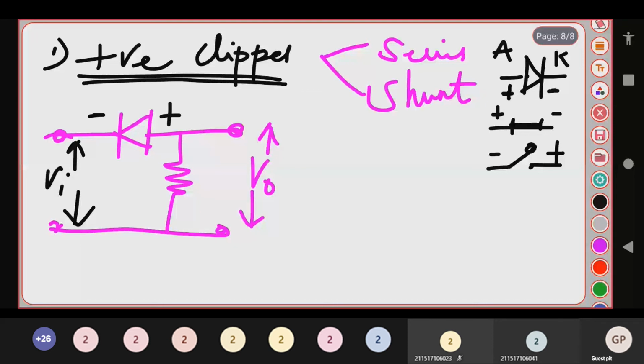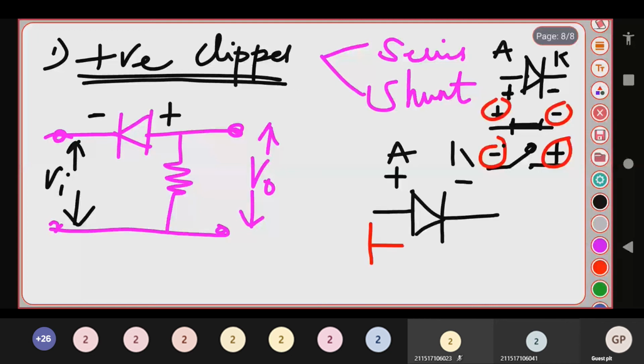Or else I can simply say it like this: you have a diode, with the original positive anode and negative cathode. If you have a positive sine wave over here, then the diode acts as what switch?